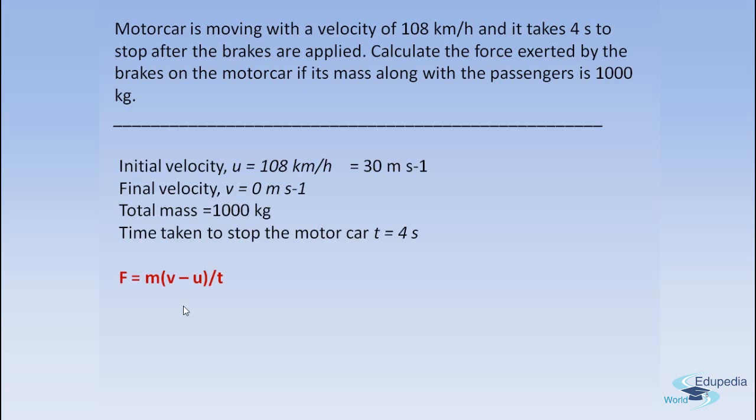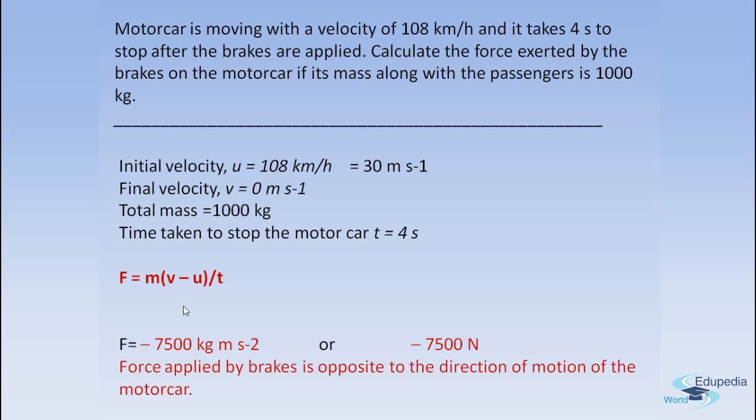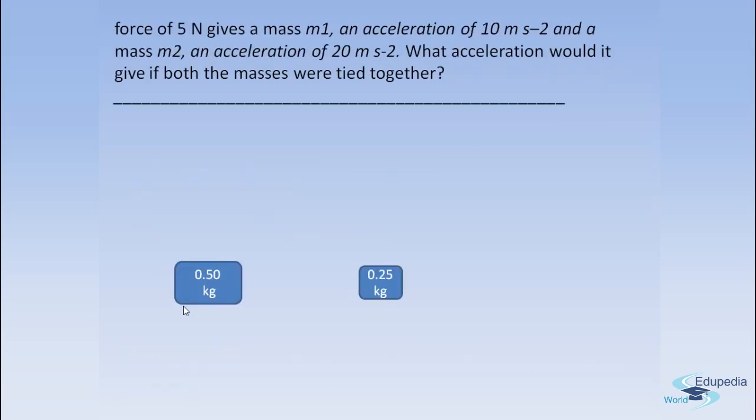So this comes from the second law of motion, which says that force is proportional to the rate of change of momentum. So if we substitute the value of m and the final velocity and the initial velocity and the time, we will get F is equal to minus 7500, that is 7500 kg meters per second square, or we can say 7500 newtons. So this is the amount of force. Why is it that we have a negative sign here? Because this shows that the force applied by the brakes is in the opposite direction to the motion of the motor car. So these were the problems which are based on inertia and the second law of motion.